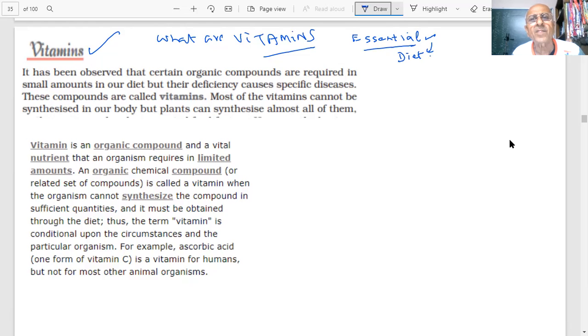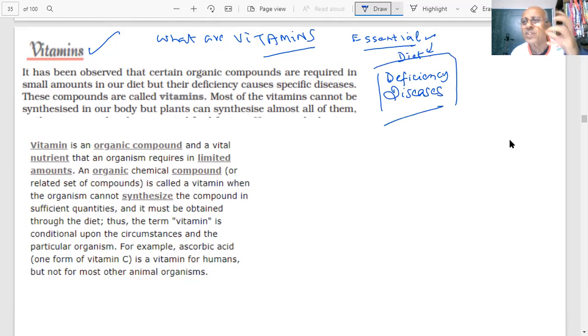Now, students, they are mainly required because deficiency of vitamins will cause certain diseases. You are aware of this. Deficiency diseases, you have heard about it? That is where the question will come: vitamin source and deficiency diseases. If vitamin deficiency is there, what type of disease will take place? That question, 1 mark, is given many times. Simple question, so a student can easily get 1 mark. It will be coming in almost all the papers.